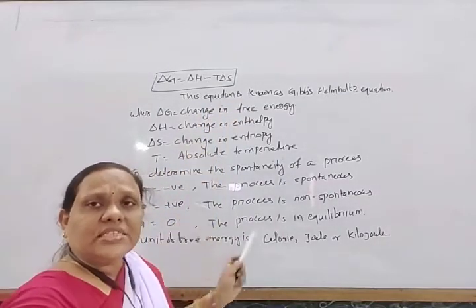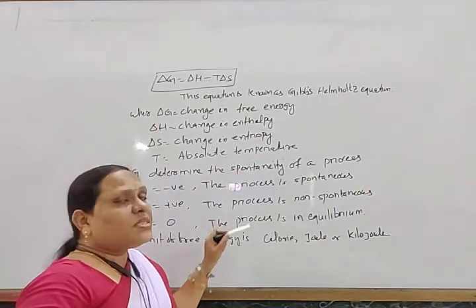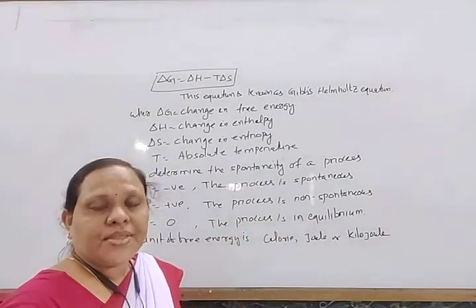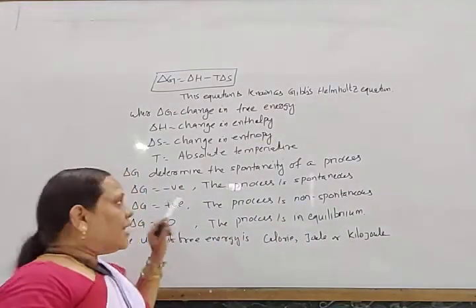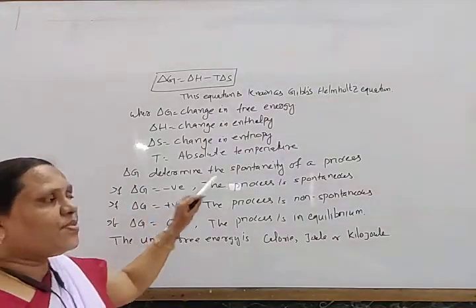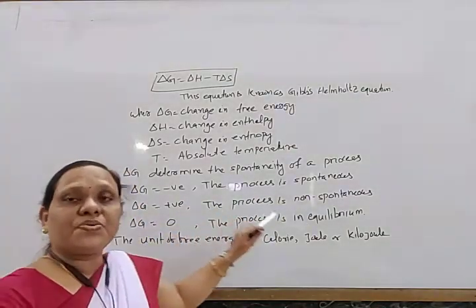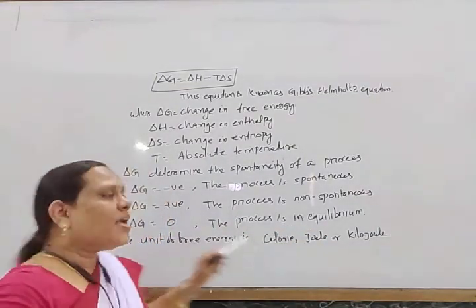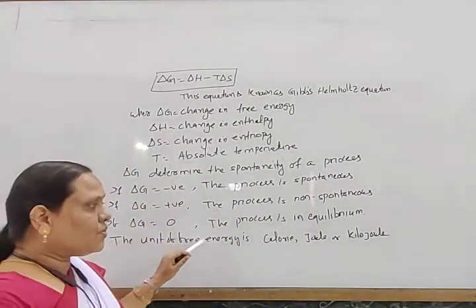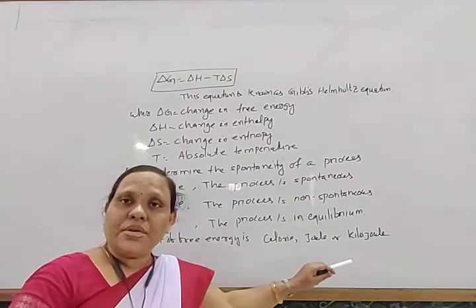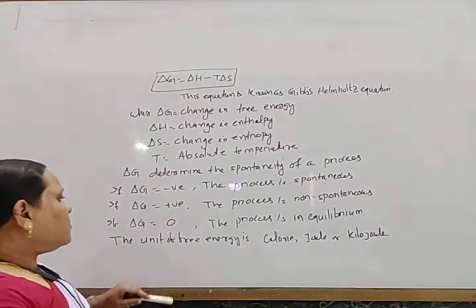This delta G determines the spontaneity of a process. If delta G is negative, the process is spontaneous. If delta G is positive, the process is non-spontaneous, and if delta G is equal to 0, the process is in equilibrium.